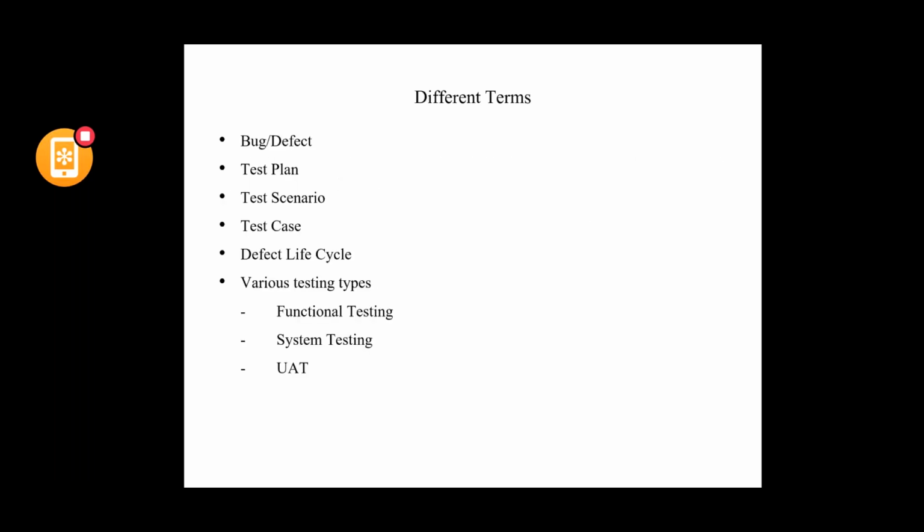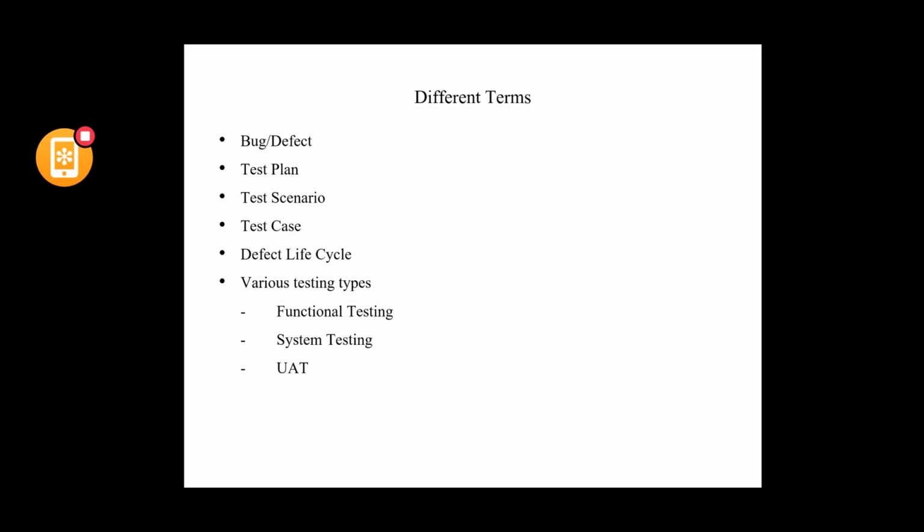When you look at the different terminology with regards to software testing, these are a few terms which are very widely used, so let's try to understand all of them: bug or defect, test plan, test scenario, test case, defect life cycle, and various testing types.